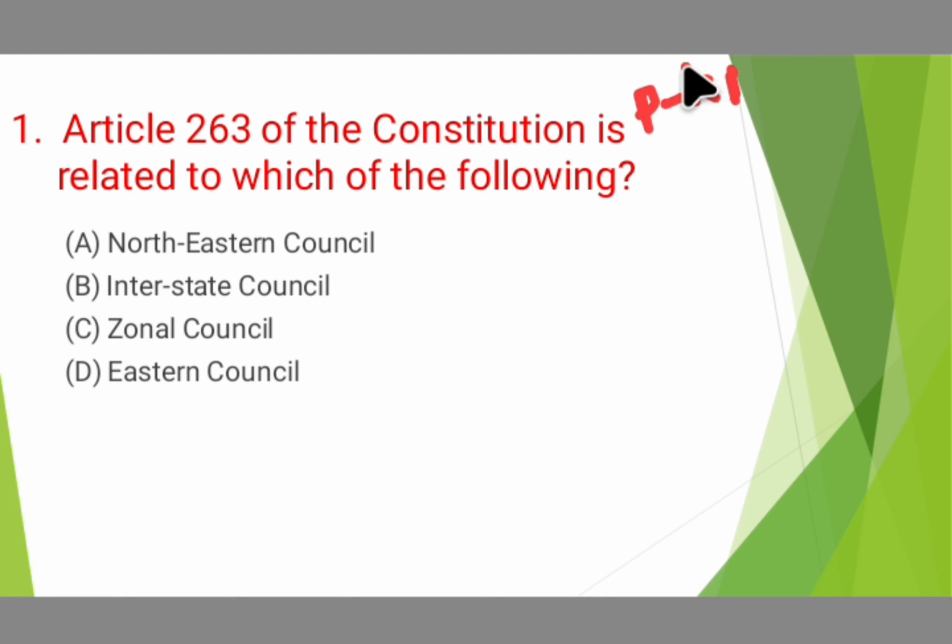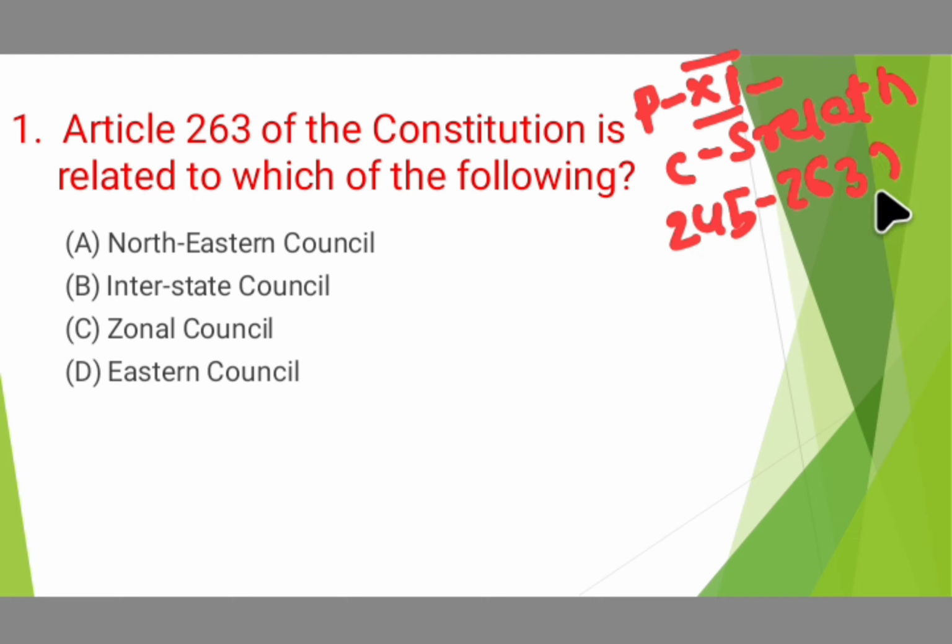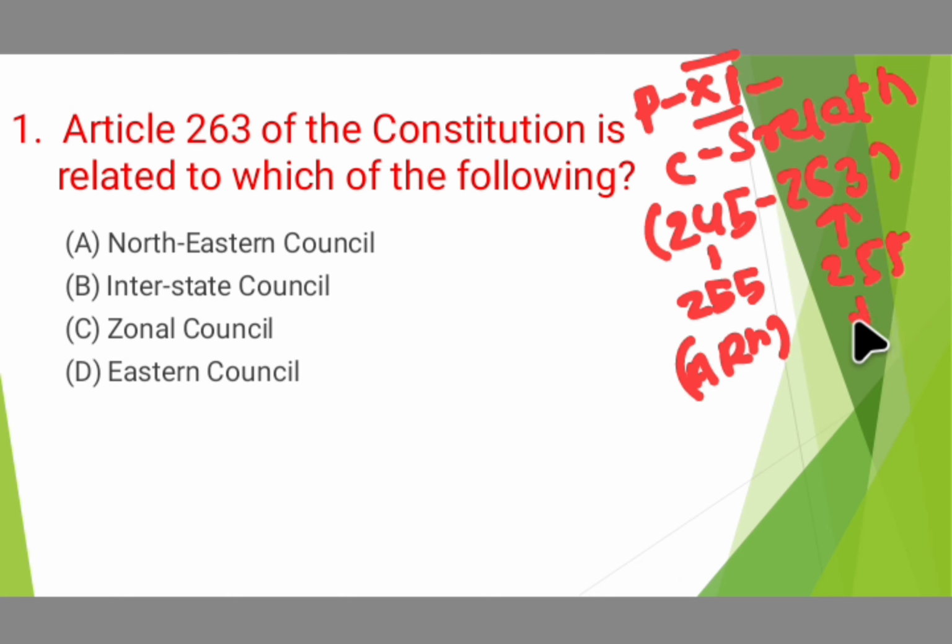Part 11 talks about center-state relations, ranging from articles 245 to 263. Basically, Article 245 to 255 deals with administrative relations, and Article 255 to 263 deals with legislative relations.